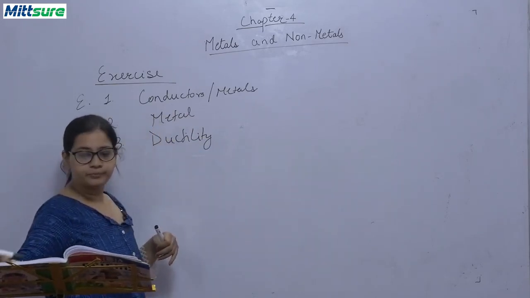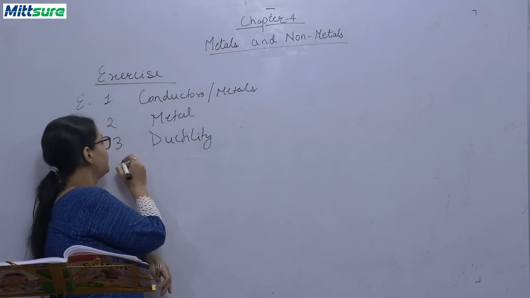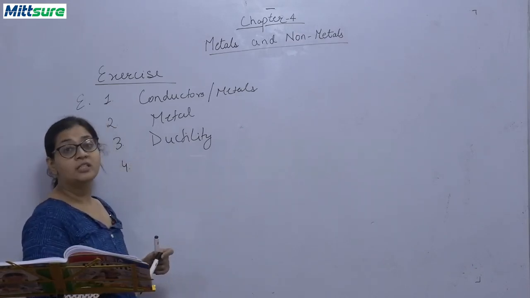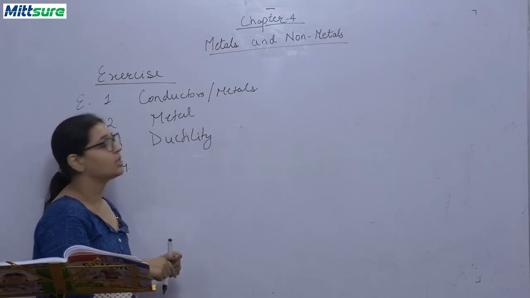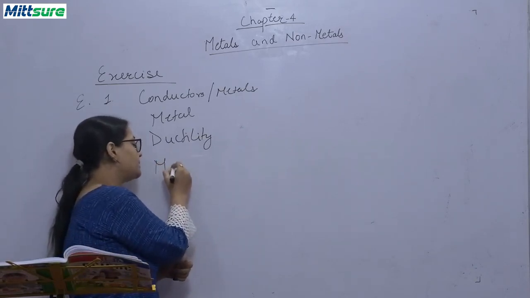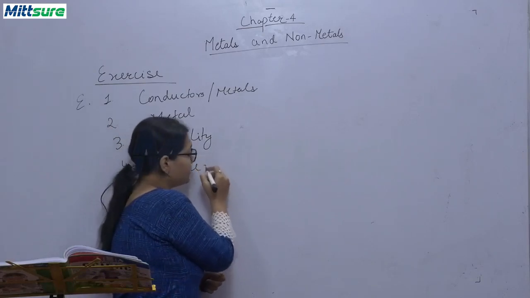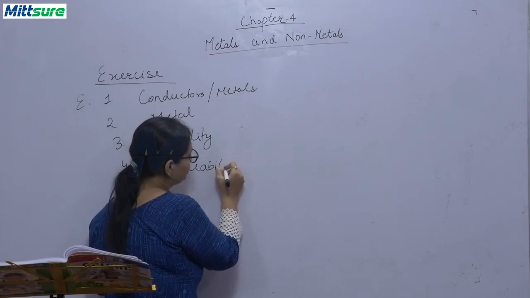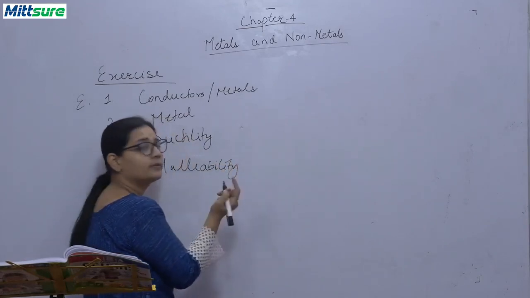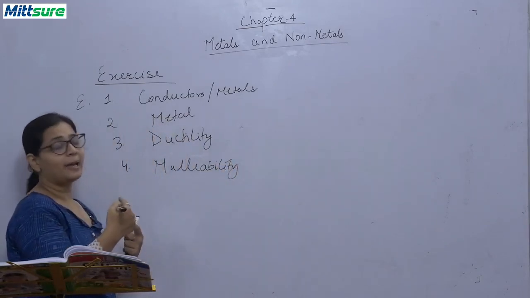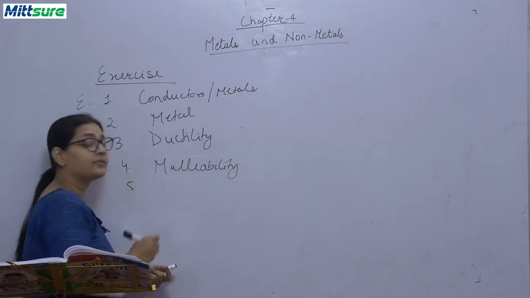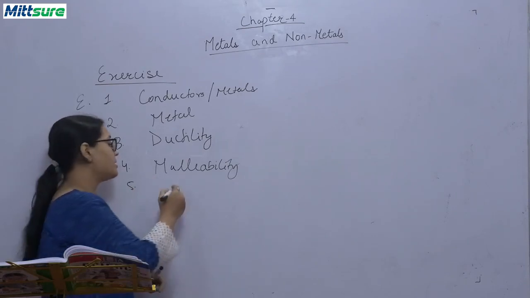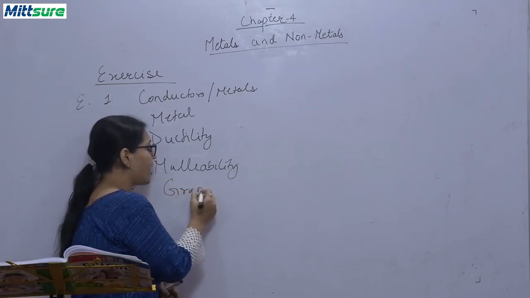Now, next is property of the substance which can be beaten into a foil or sheet. This is called malleability. This is the property of metals. So they are malleable. Fifth, a form of carbon used in writing pencils, that is graphite.